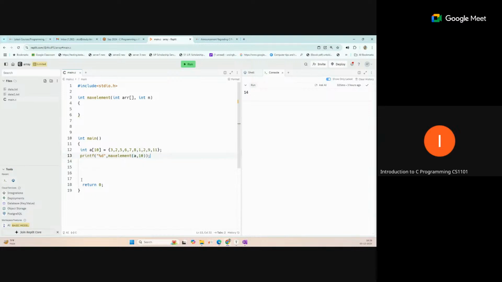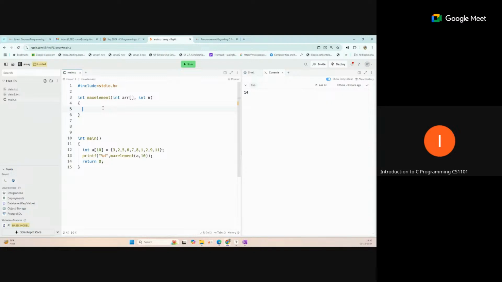This type of code will be in the exam. Most of the questions, the suffix code will also be visible to you, and in some questions it will be hidden. Now your task: here you are getting the array and also the n value. This 10 will be passed to n. We are passing a, but we receive it as arr inside the function. Here we need to return the maximum element, so we can simply traverse.